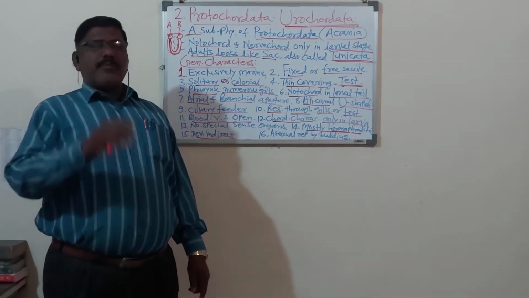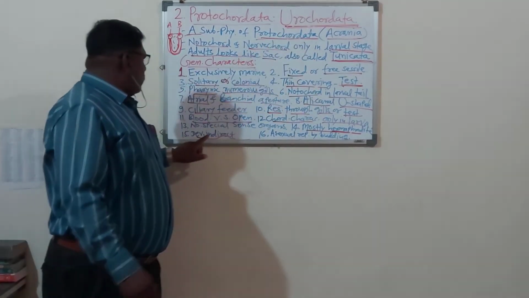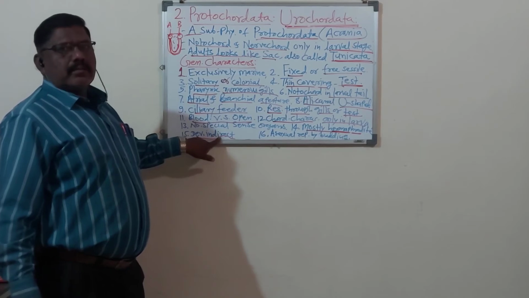So which type of development is found in the urochordata? So remember, development is indirect.